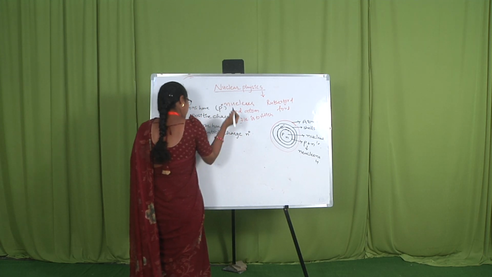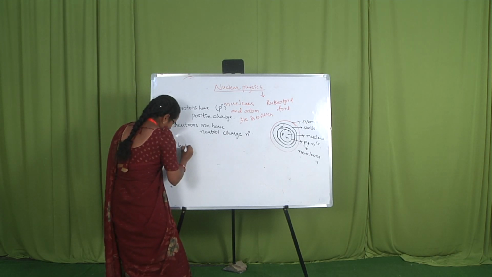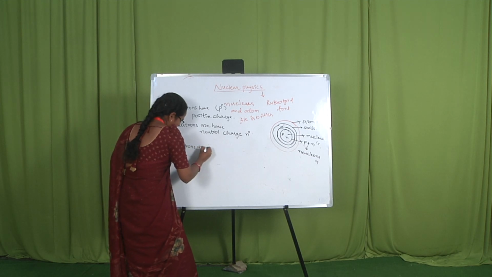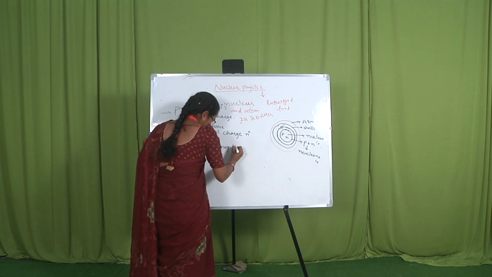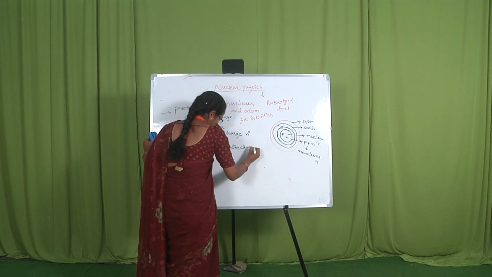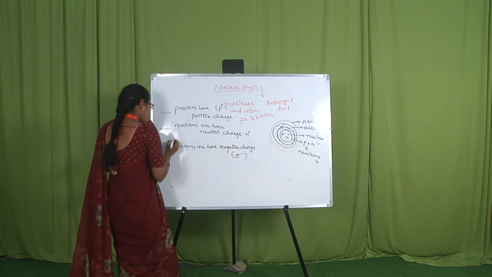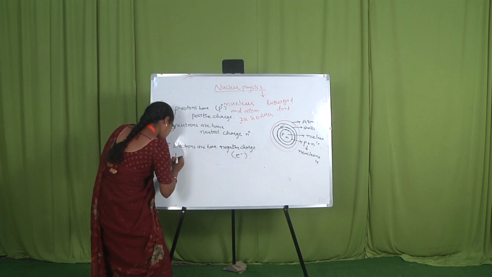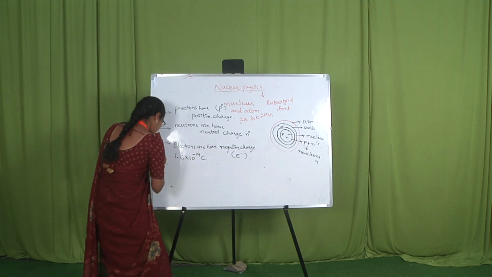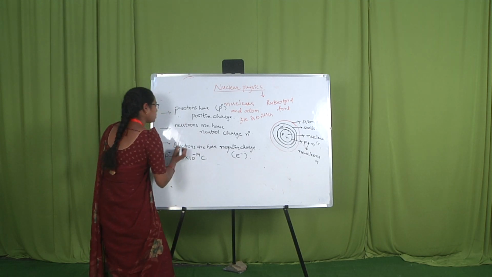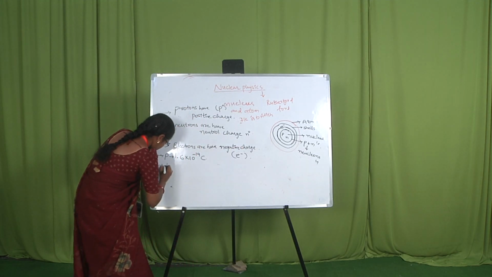Positive charge is represented by P. Electrons have negative charge. The charge of the proton is 1.6 into 10 to the power of minus 19 coulomb, that is positive.